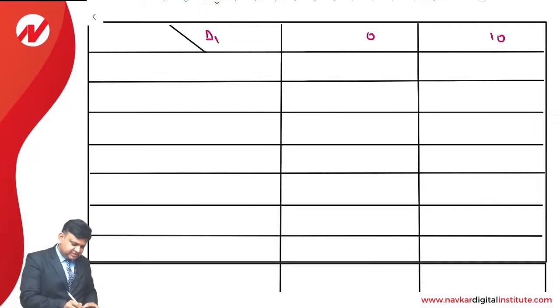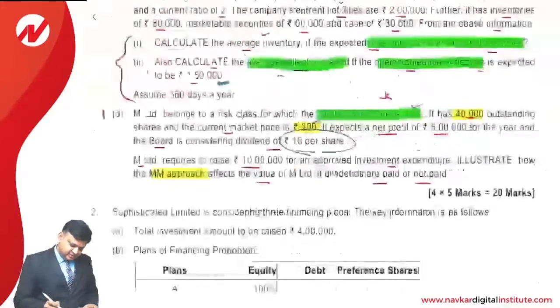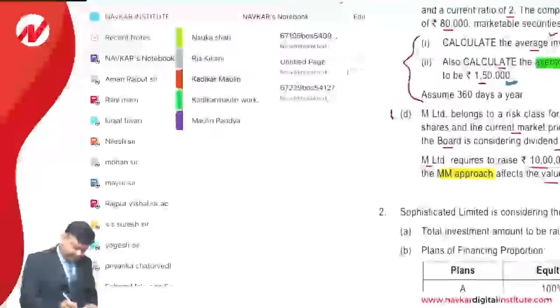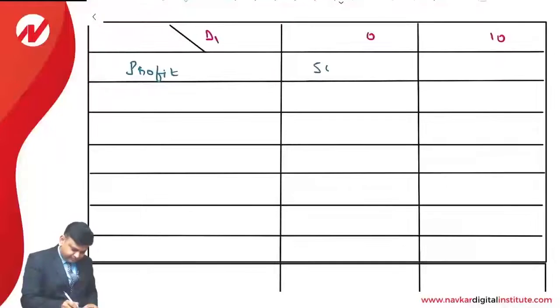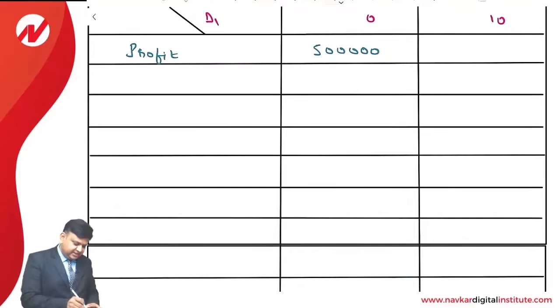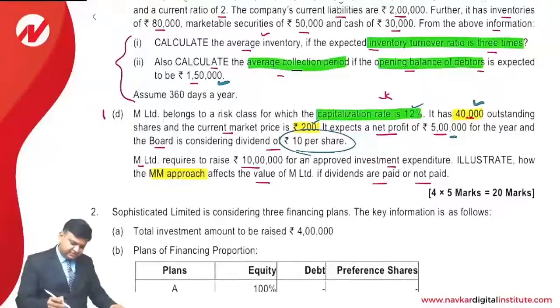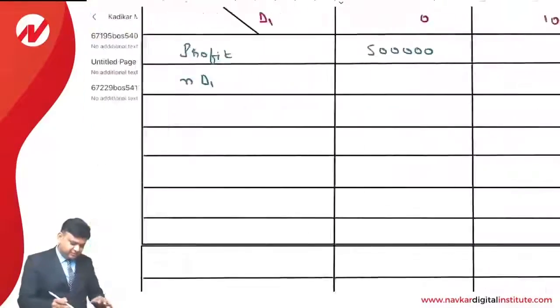Okay, so let us start with the profit. It has been given to us, so we are going to have the profit of an amount of 5 lakhs. From the profit, we will deduct ND1. The term ND1 stands for dividend paid to the existing shareholders at the end of the year. We can see that the number of equity shares is given as 40,000 and the amount of dividend per share is 0.